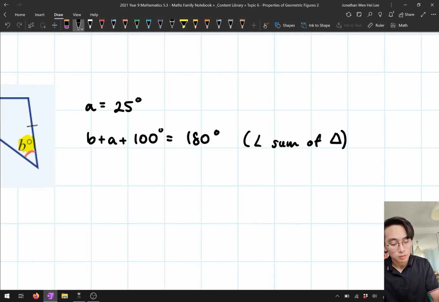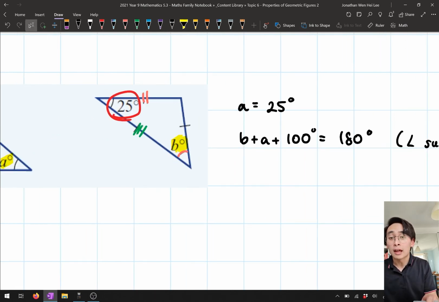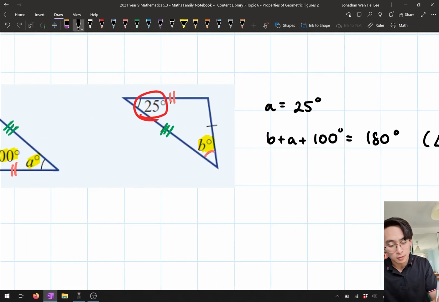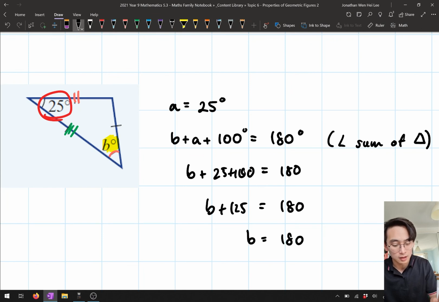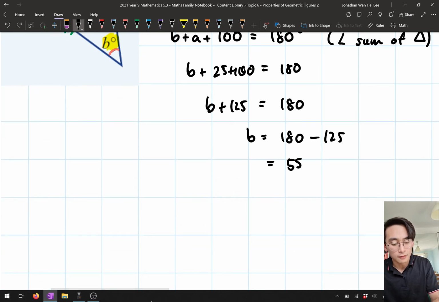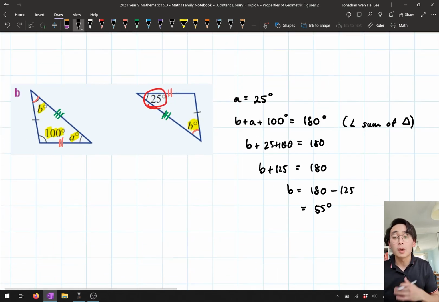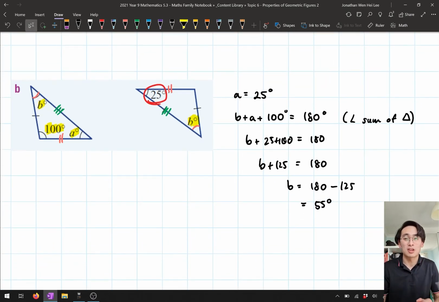Now we actually found the value of A from the previous step, and so this is just going to be B plus 25 plus 100 is equal to 180. And like we normally did, we can solve for B. So B plus 125 is equal to 180, and so B is going to be 180 minus 125, which is going to give me 55 degrees. And so for here, what we need to do is actually pull in some of the information that we learnt from angle sums of triangles.